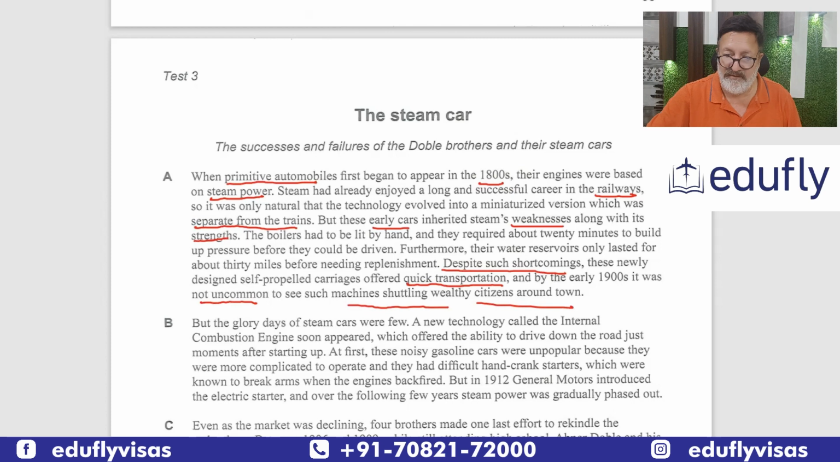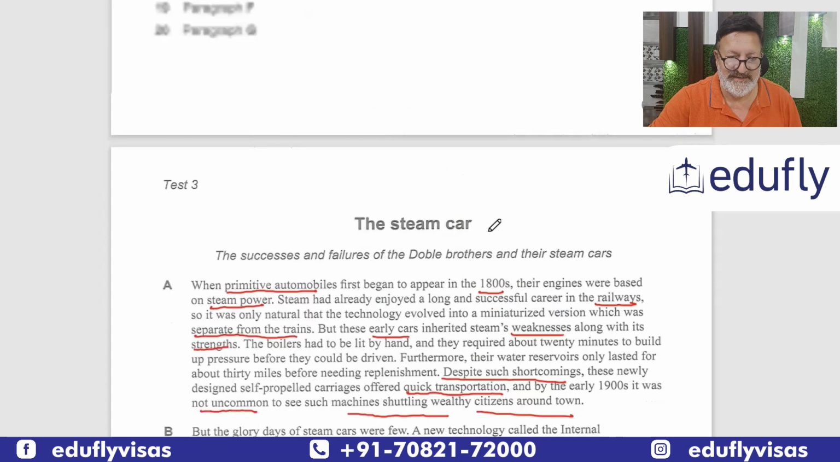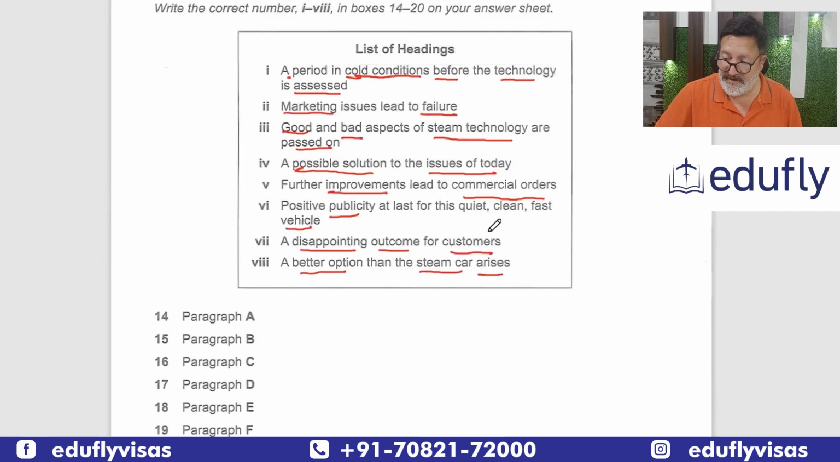Now we have to go back to our list of headings and see. The way I wish you to do it is, the first one, cold conditions and technology, one is missing. Cold conditions is not at all mentioned in paragraph A. Now, marketing was not mentioned. Failure, maybe, but marketing was not mentioned, so this cannot come.